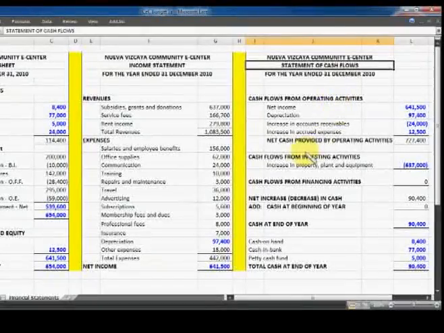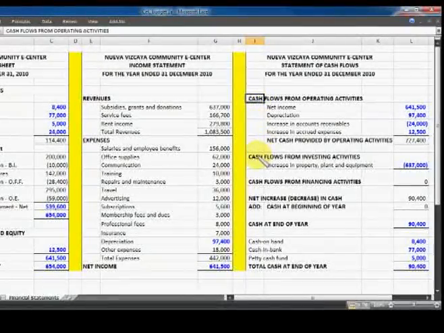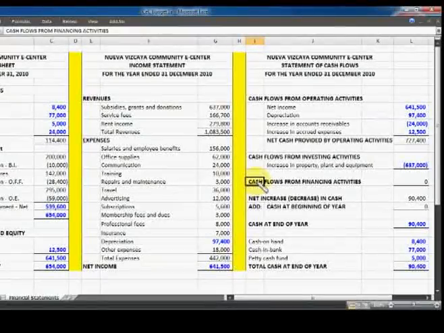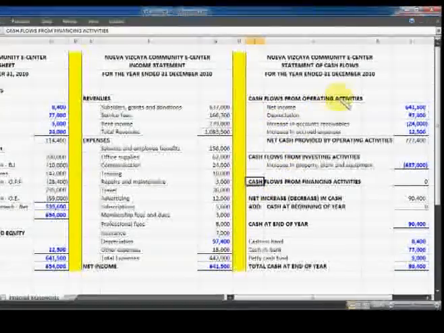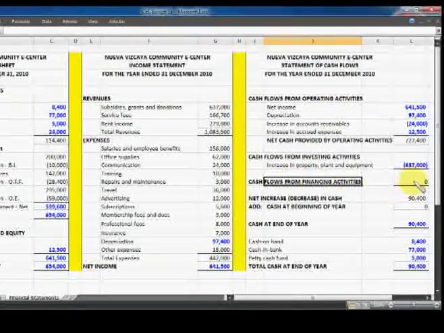And these cash inflows and outflows are categorized into cash flows from operating activities, cash flows from investing activities, and cash flows from financing activities. We only have cash flows from operating activities and investing activities. We don't have cash flows from financing activities.